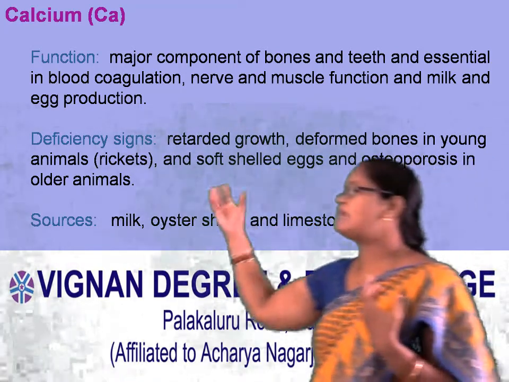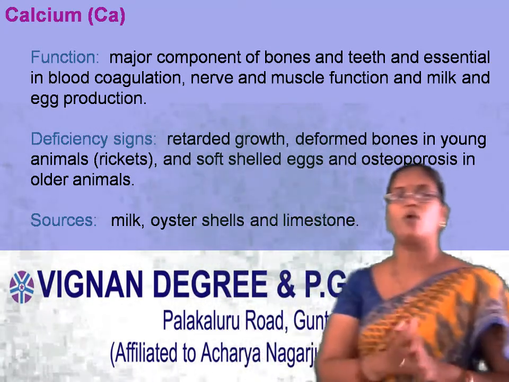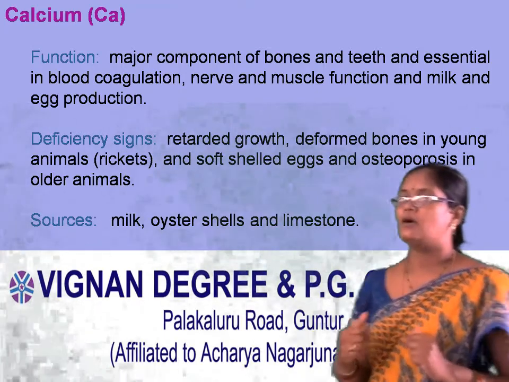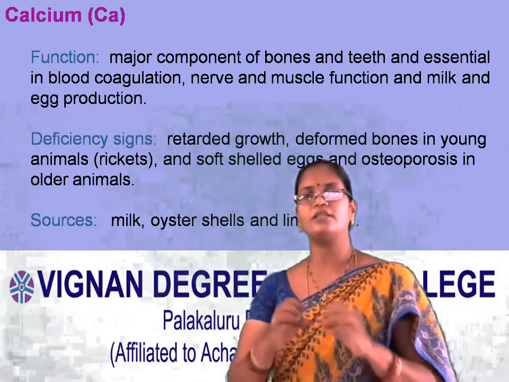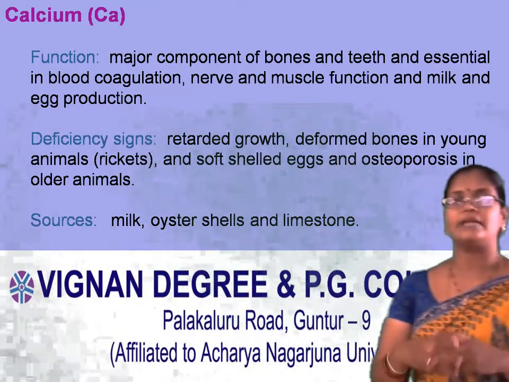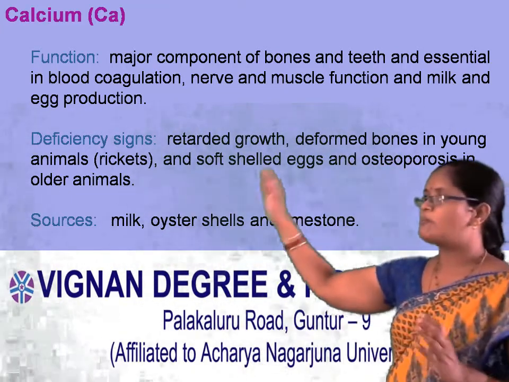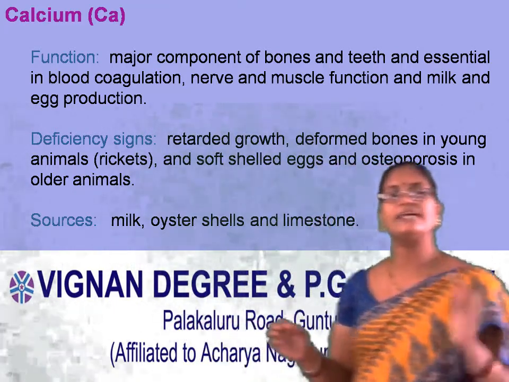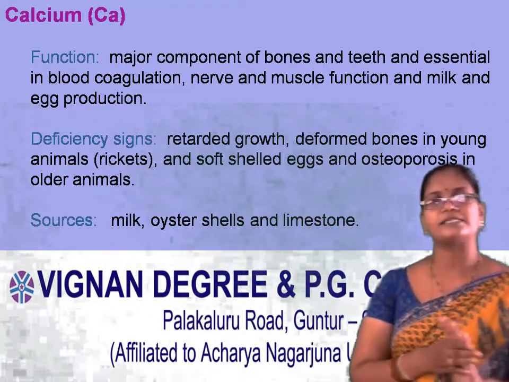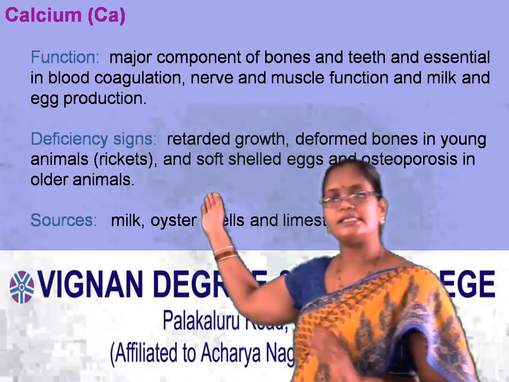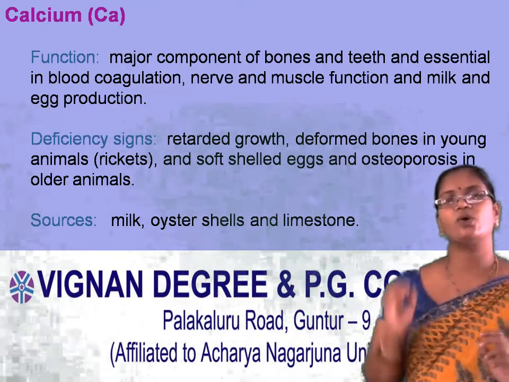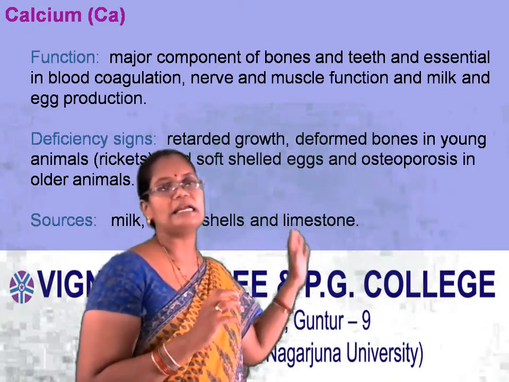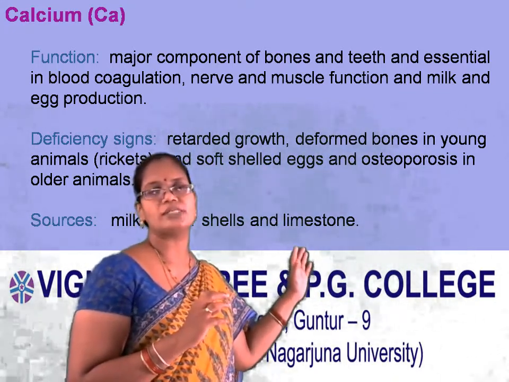And the shell will be soft, so it is easily broken, and it leads to osteoporosis. Osteoporosis is a condition where the bones become brittle and break easily. So osteoporosis is a bone deformity in adults, whereas rickets is seen in infants. Next, coming to the sources, milk is the richest source, and oyster shells and limestone are rich sources of